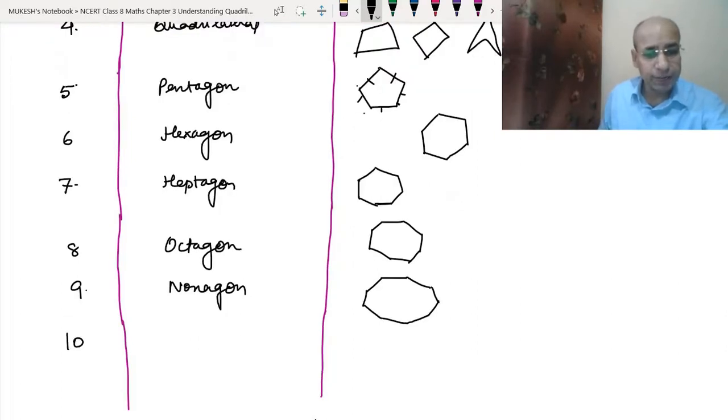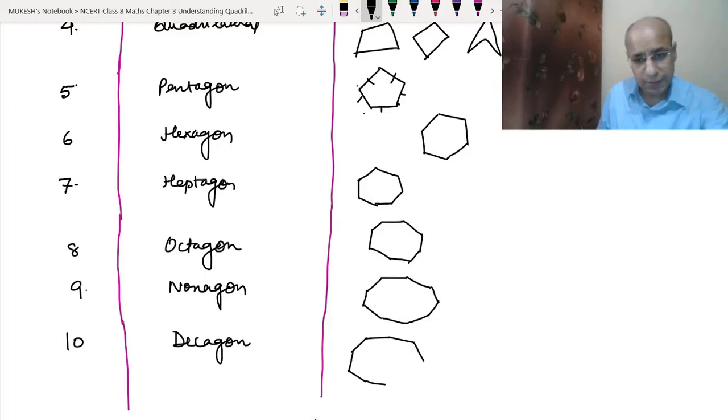Then number of sides 10, it will be called a decagon. Then we have to draw the figure with 10 sides: 1, 2, 3, 4, 5, 6, 7, 8, 9 and 10. You know, as the number of sides increases, the figure goes more and more towards a circle. In the same way, suppose it has n number of sides, then it will be called an n-gon. And then we can draw the figure according to that.